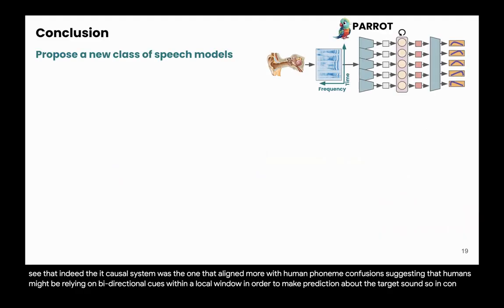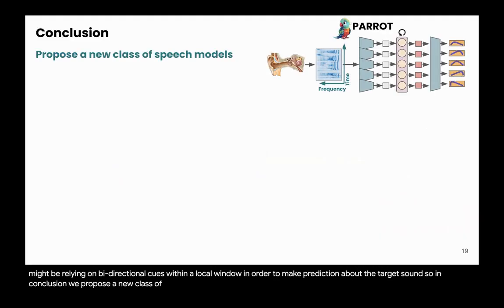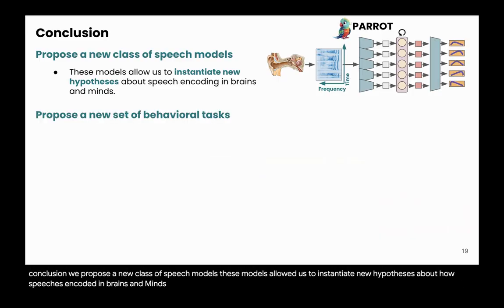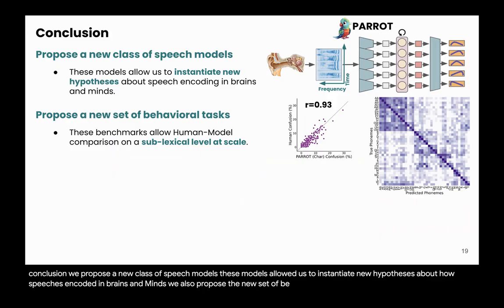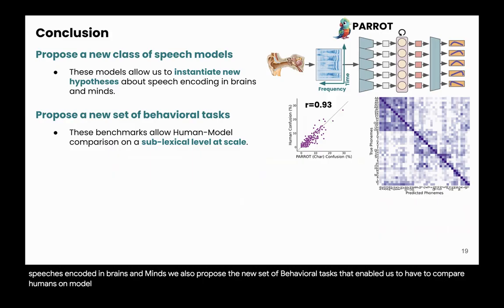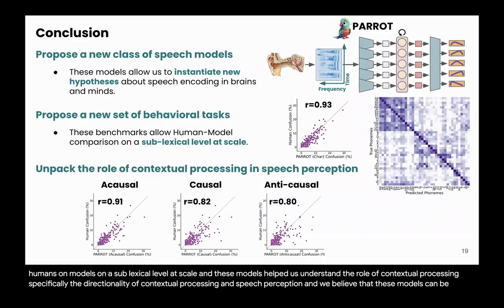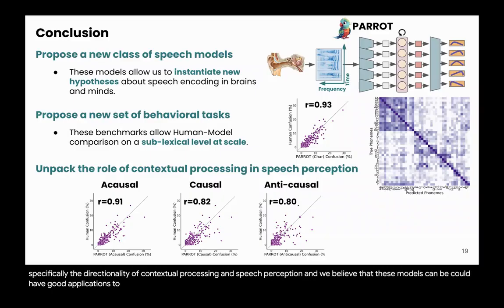So in conclusion, we propose a new class of speech models. These models allowed us to instantiate new hypotheses about how speech is encoded in brains and minds. We also proposed a new set of behavioral tasks that enabled us to compare humans and models on a sublexical level at scale. And these models helped us understand the role of contextual processing, specifically the directionality of contextual processing in speech perception. And we believe that these models could have good applications to study hearing loss.